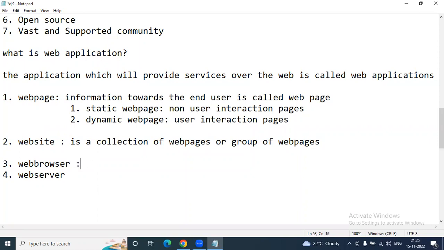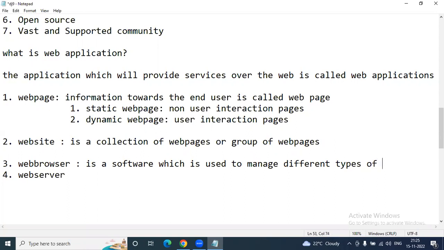And what is a web browser? It's very important. Any web page you want to open, this is compulsory. A web browser is a software which is used to manage different types of web pages.